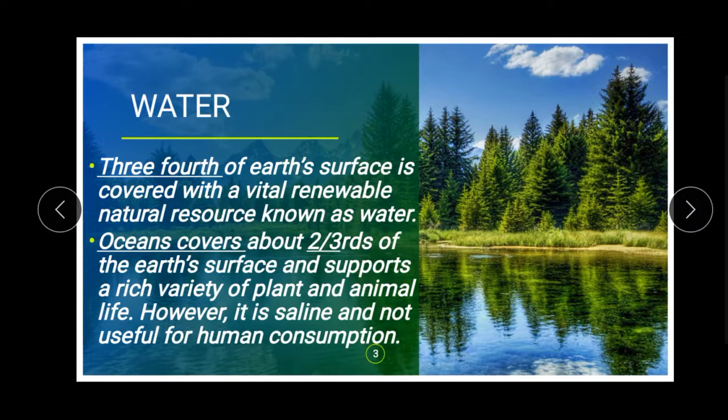Now we are going to see about these 3 parts. In that, how much is fresh water and how much is ocean, we are going to see now. Ocean covers 2/3 of the Earth's surface. That means in those 3 parts, 2 parts are ocean. The sea supports a rich variety of plant and animal life. But we cannot use that water. Humans cannot consume it because it is very salty. You all know, right, children? It is very salty.